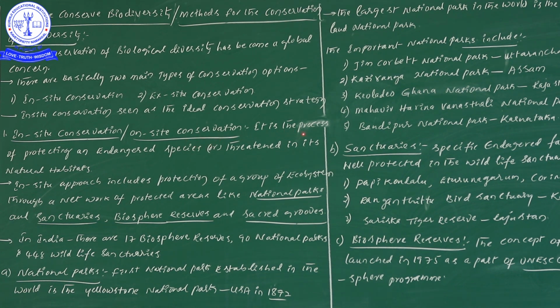If you are going to conserve any kind of endangered or threatened species, we protect them in their natural habitats. Such a thing is taken as in situ conservation or on-site conservation.